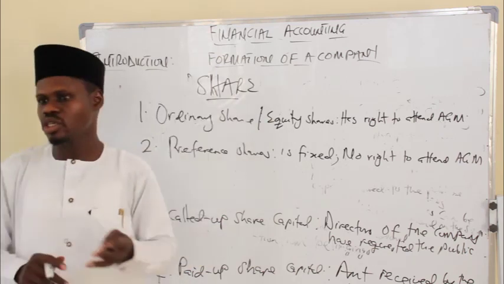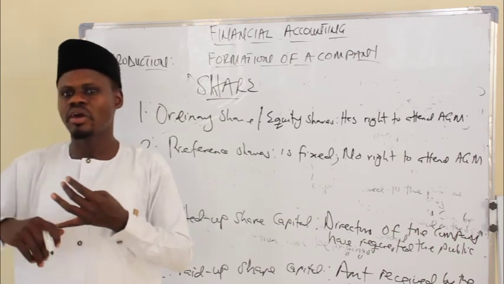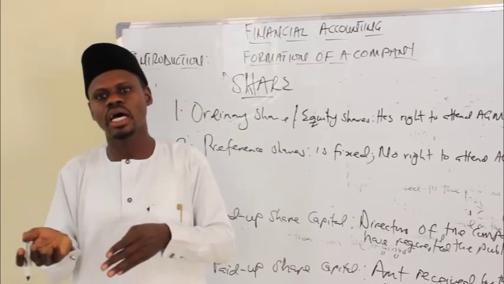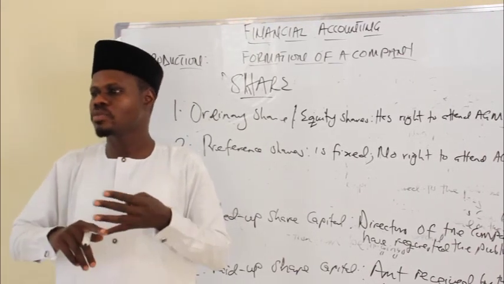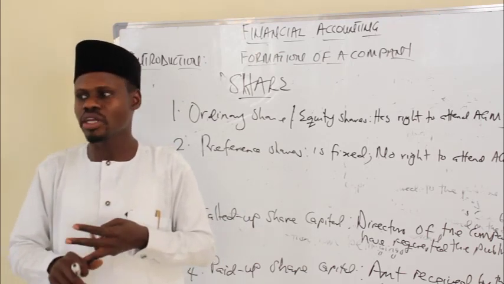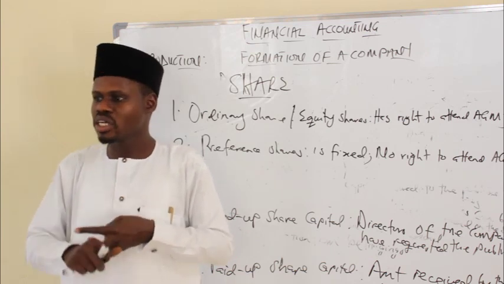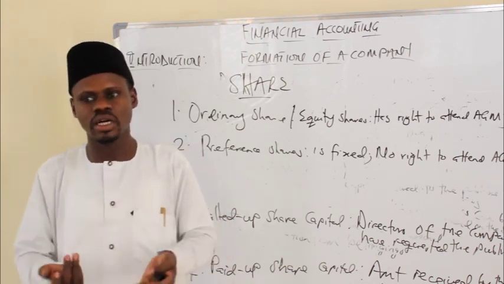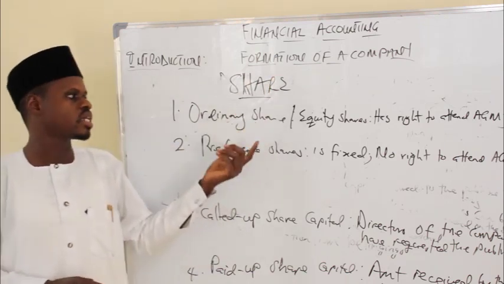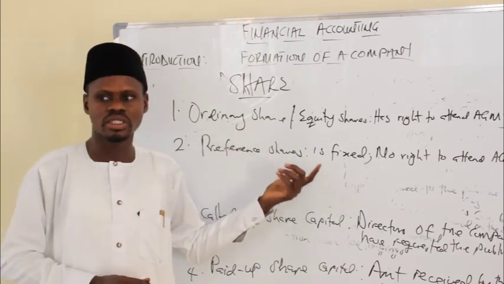So in a nutshell, today we have learned the meaning of a company, how a company differs from the other forms of business like sole proprietorship and a partnership business. What are the procedures in establishing a company? What are the types of company based on the Companies and Allied Matters Act of 2004? What is the meaning of share capital and what are the categories of share capital we have? And finally, we discussed the meaning of shares and what are the types of shares. Like we said, we have ordinary shares and we have preference shares.